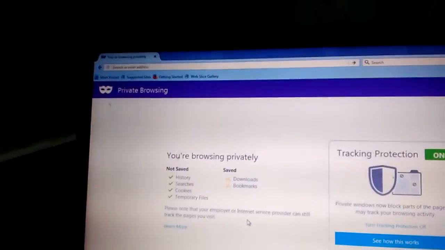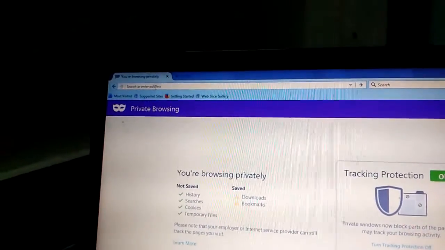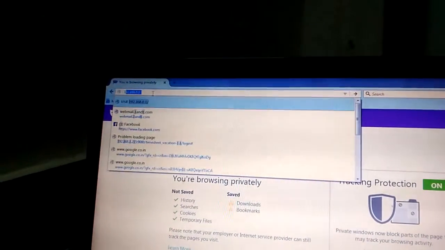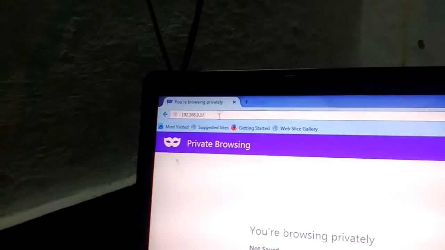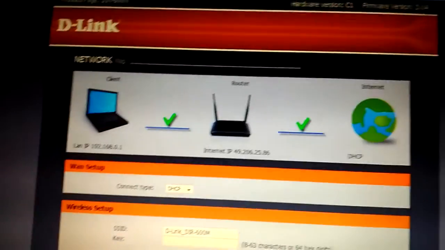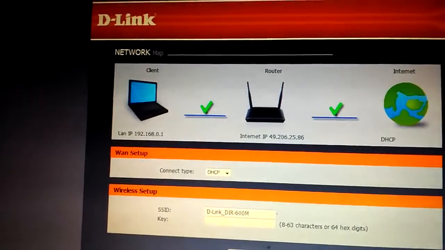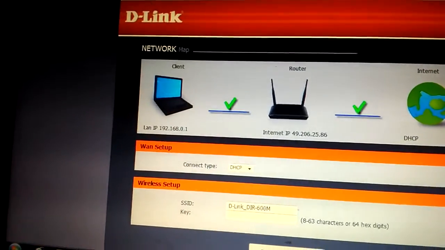Now in the PC, we'll open the browser and type 192.168.0.1 and press enter. This is the default IP address to configure a D-Link router. Now what is showing is the default D-Link router page.